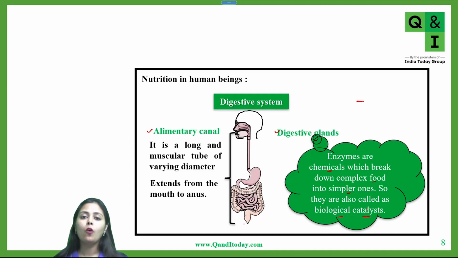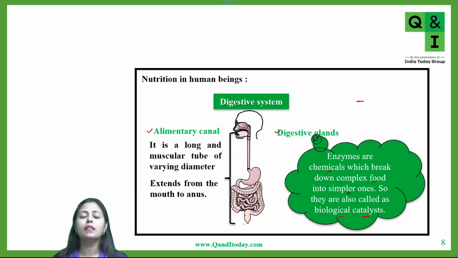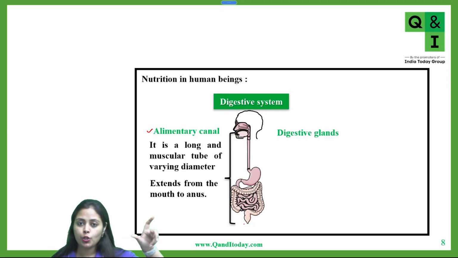So now we have understood that there is a long tube called the alimentary canal, which extends from the mouth to the anus of the person. Throughout this long alimentary canal, you have various glands present, and these glands are secreting enzymes. Now let's see what digestive glands are present in various parts. Everyone, eyes on the animation, because whenever I say the name of one digestive gland, you will see some animation on the screen.